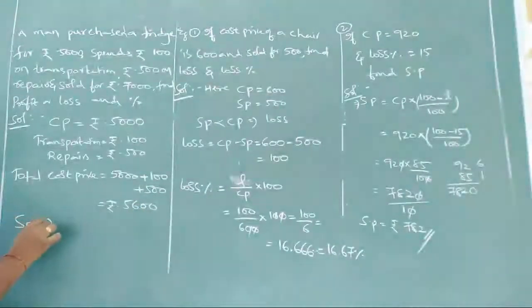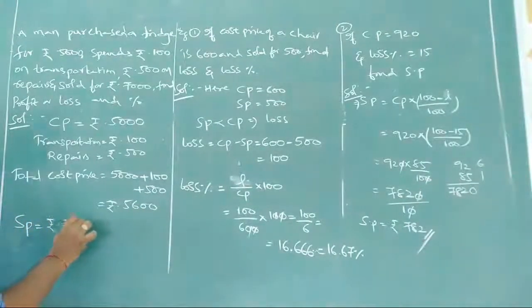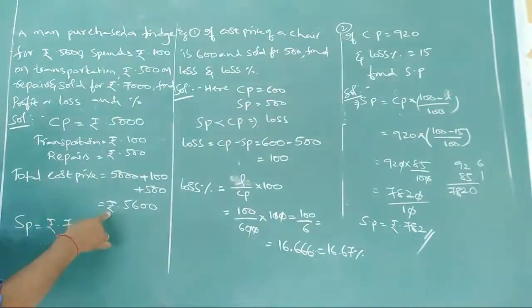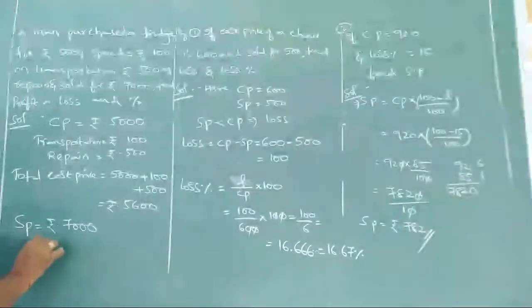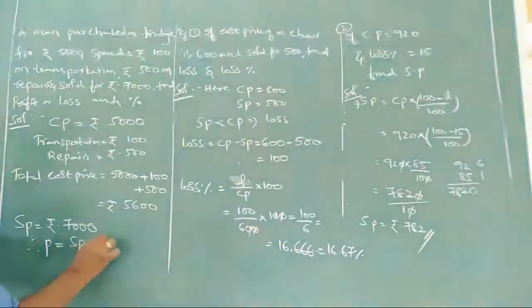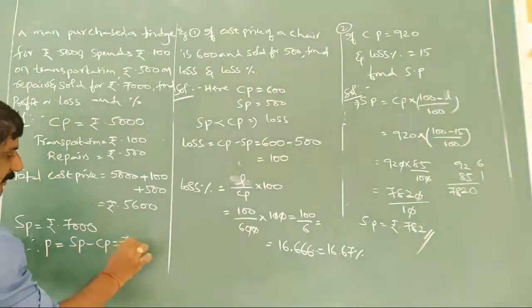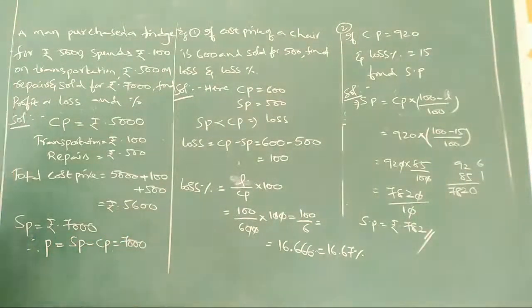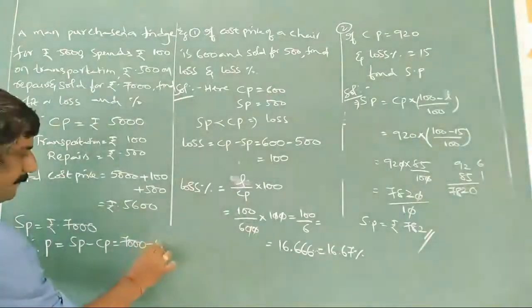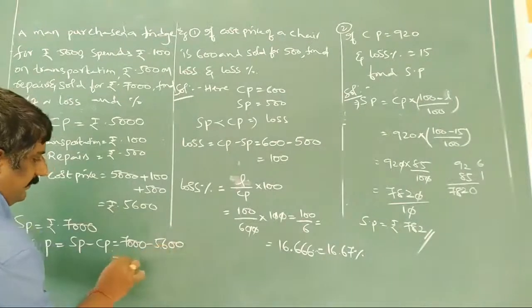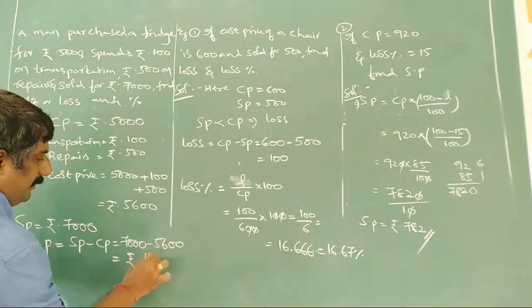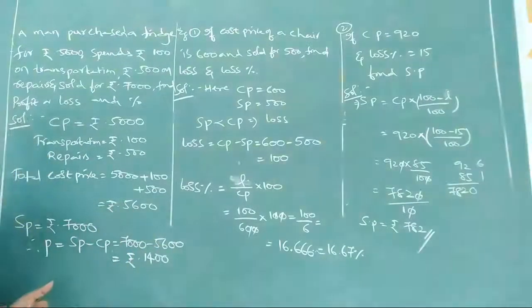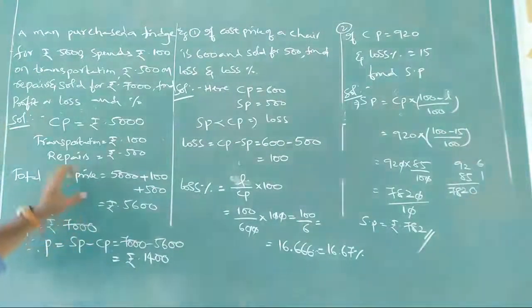Now what is SP given? Rupees 7,000. Now which is more? SP is more, cost price is less. So therefore profit can be given as SP minus CP, that is 7,000 minus 5,600, which is rupees 1,400 profit. So why did I take this problem?